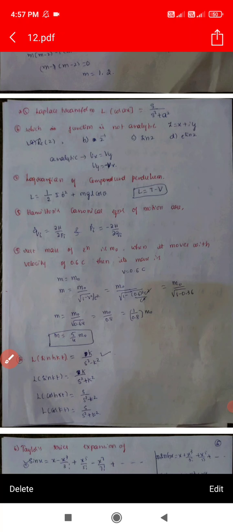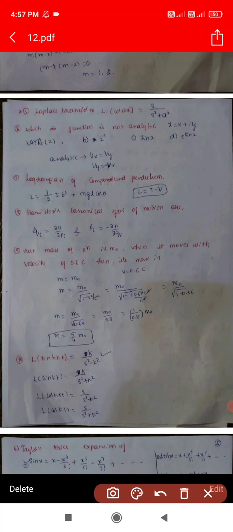Next question is the Laplace transform of sine hyperbolic kt. For sine hyperbolic, the numerator k divided by s square minus k square. In the case of sin kt, k divided by s square plus k square will be obtained.